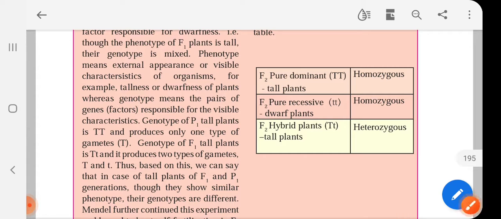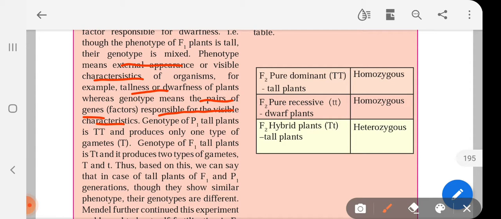Phenotype means external appearance or visible characteristics of organisms, for example tallness or dwarfness of plants, whereas genotype means the pairs of genes responsible for the visible characteristic. The genotype of P1 tall plants is TT and produces only one type of gamete. The genotype of F1 tall plants is capital T, small t, and it produces two types of gametes. Thus, based on this, we can say that in the case of tall plants of the F1 generation and P1 generation, though they show similar phenotype, their genotypes are different.